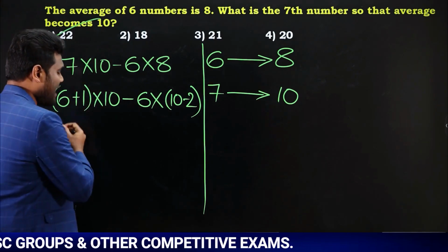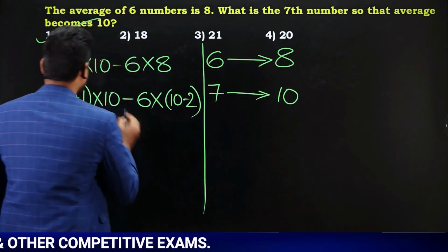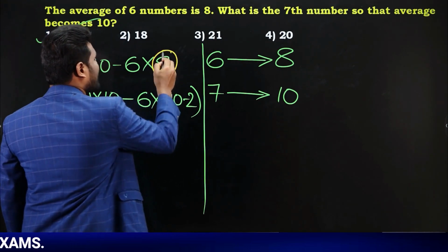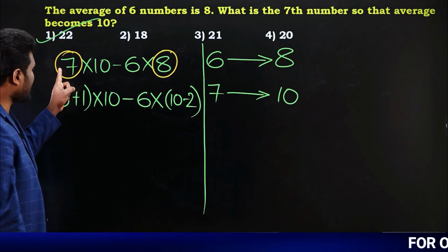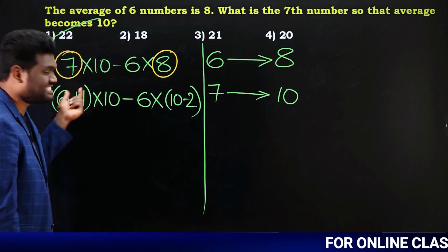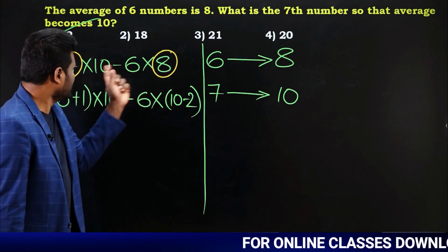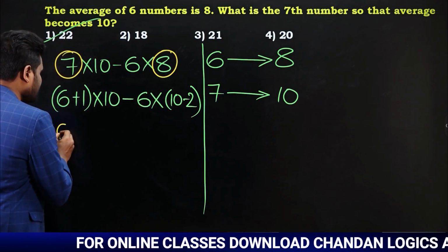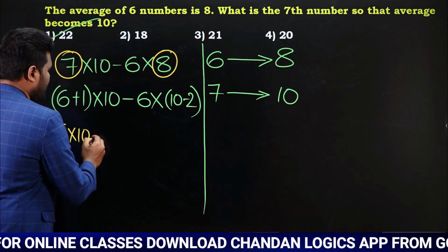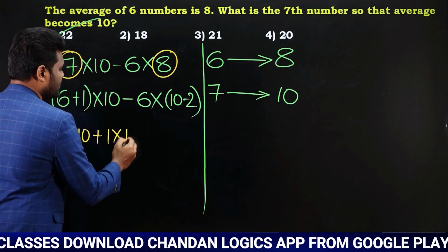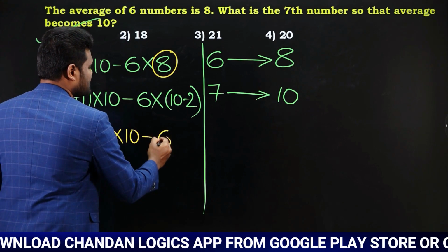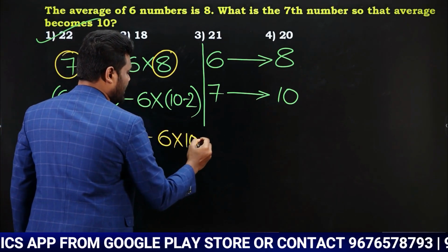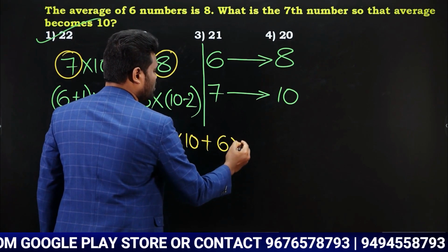What I have done is I have written 7 as 6 plus 1. Similarly, I have written 8 as 10 minus 2, which means I am representing 7 in terms of 6 and I am representing 8 in terms of 10. Now if you simplify this, what is going to happen? 6 into 10 plus 1 into 10 minus 6 into 10. Yes or no? Minus 6 into 10 plus 6 into 2.